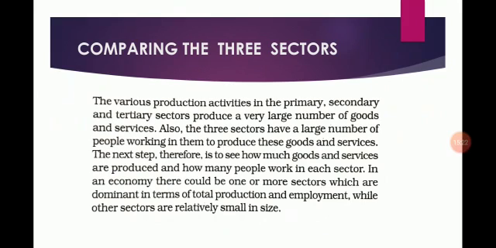Now comparing the three sectors, the various production activities in the primary, secondary and tertiary sectors produce a very large number of goods and services. Also, the three sectors have a large number of people working in them to produce these goods and services. The next step, therefore, is to see how much goods and services are produced and how many people work in each sector in an economy. There could be one or more sectors which are dominant in terms of total production and employment, while other sectors are relatively small in size.